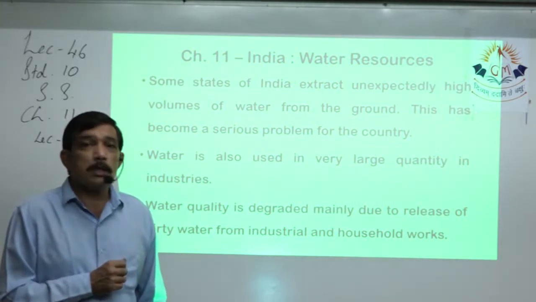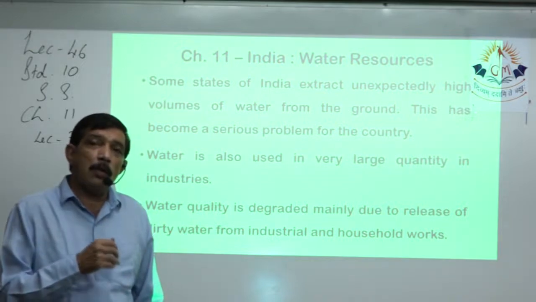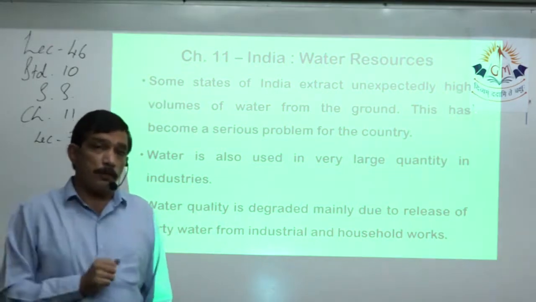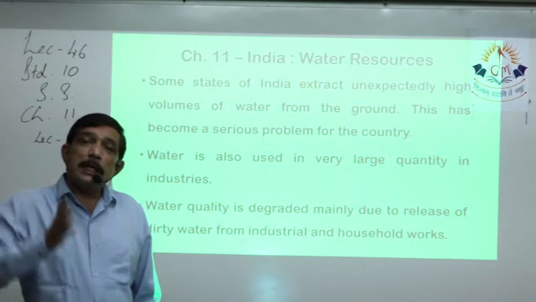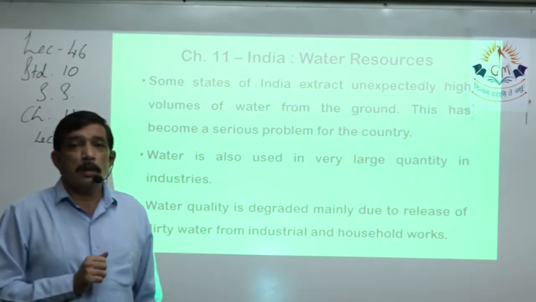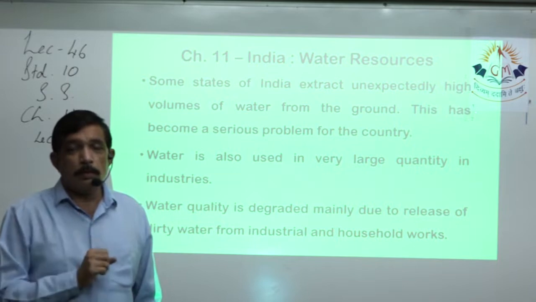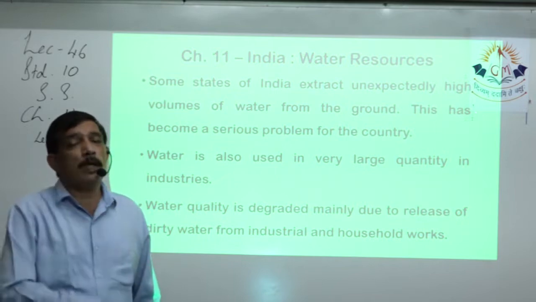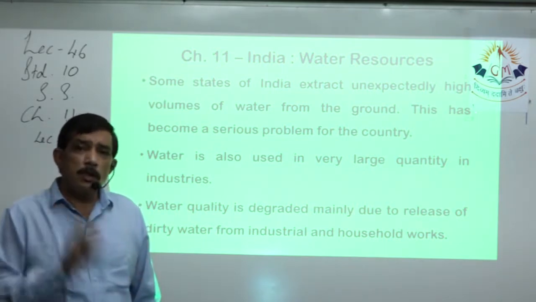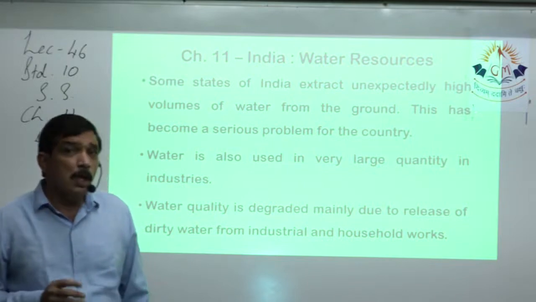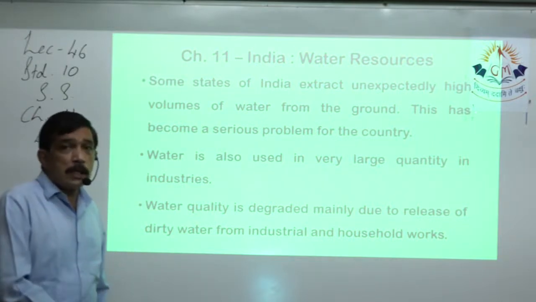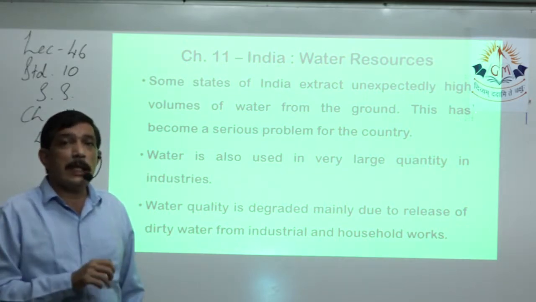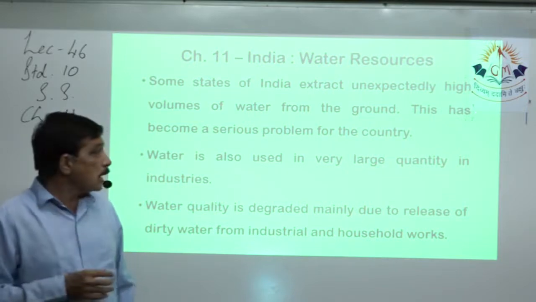Each and every season, monsoon season is not good enough, and they have to rely on the rainwater for the crops, for domestic use, for filling up the surface water. So when that surface water disappears or becomes less, then they have to depend on groundwater. So these states keep on pumping lots and lots of water out for agriculture, domestic, industrial purposes, drinking water. Some of these states extract a very high volume of underground water, and that is why the underground water level keeps on decreasing, and the quantity and quality both get affected.